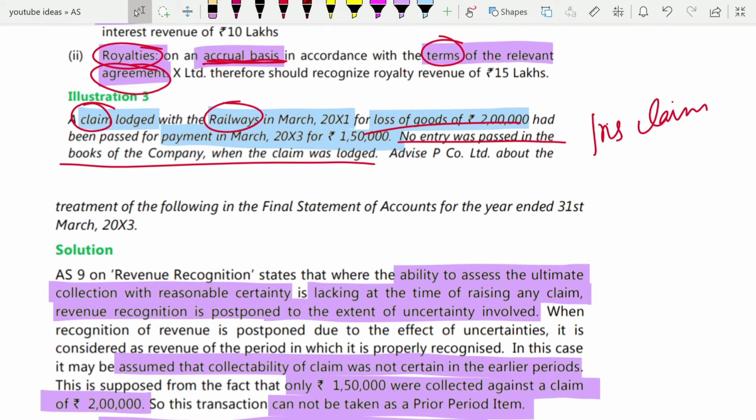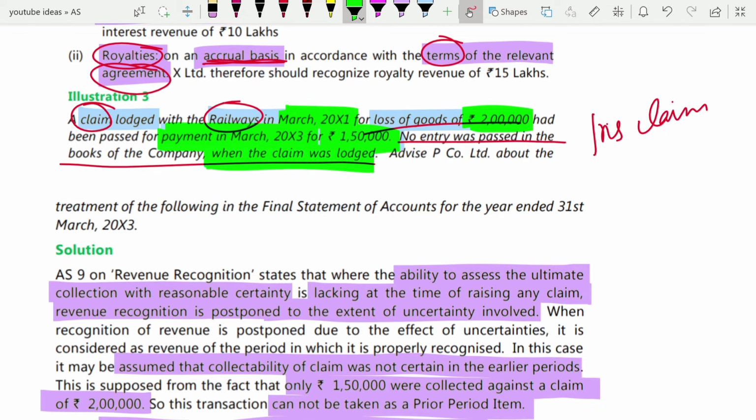When was that claim lodged? The claim was lodged in March 2011. In relation to the claim lodged in March 2011, you received a payment in March 2013, 2 years later, and for 2 lakh rupees you received only 1,50,000. What they are telling you here is, no entry was passed in the books of the company when the claim was lodged. So for the financial year ending 31st March 2011, they did not pass any entry in the books in relation to this claim. Okay.